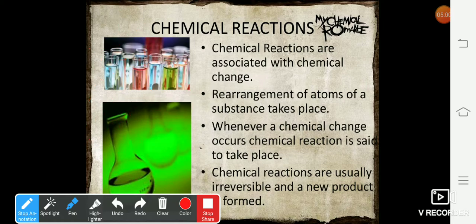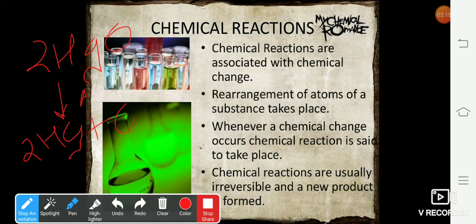For example, when you are heating mercuric oxide, HgO, the reaction will be balanced as 2HgO, on heating, produces 2Hg plus O2. Now what is HgO? HgO is mercury oxide. Mercury oxide on heating produces mercury and oxygen. Here you are supplying heat energy. That means the reaction is absorbing heat energy. Therefore, it is an endothermic change.